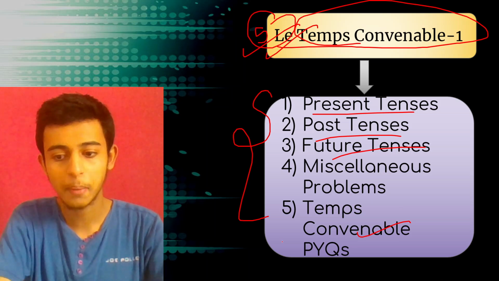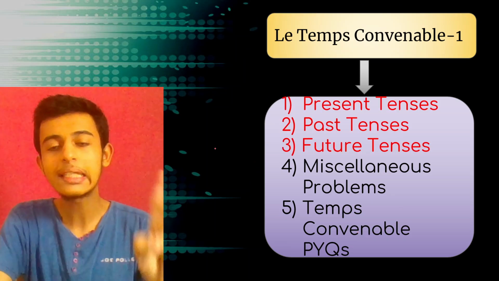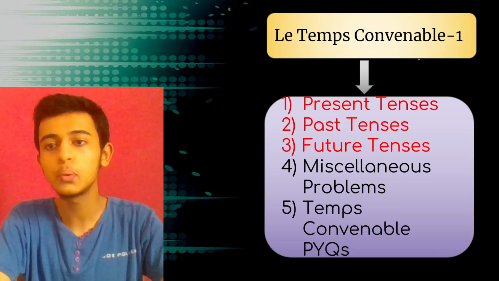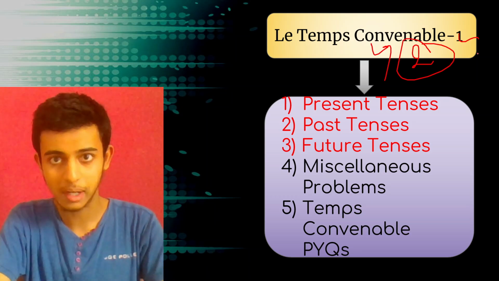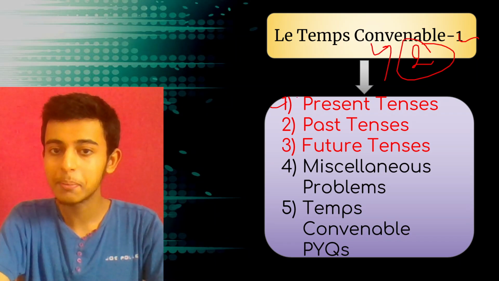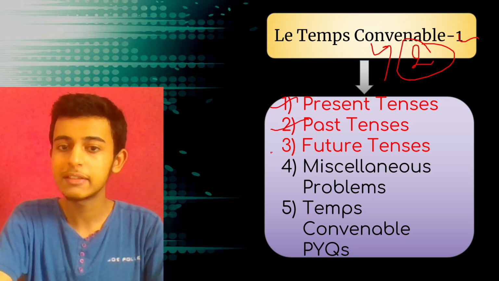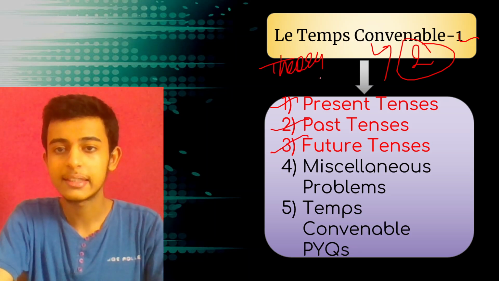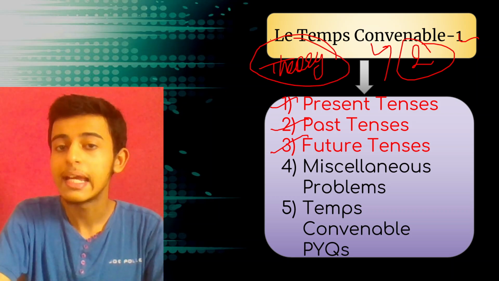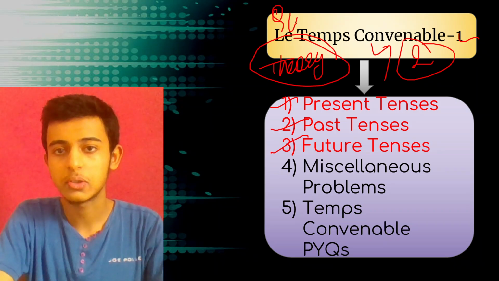These are going to be the topics, out of which we'll be doing 3 in today's session and 2 in the next session. That's Les Temps Convenable part 2. This is part 1, right? So we will be doing present tenses, past tenses, future tenses. This is the theoretical lesson, in which we'll be revising the theory. In the next session we'll be doing the questions.